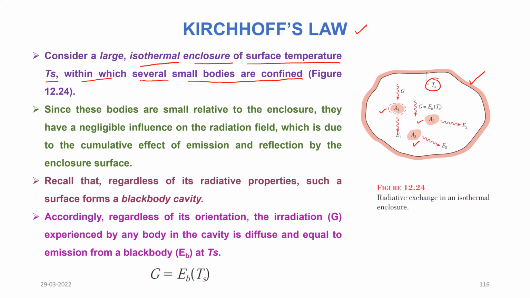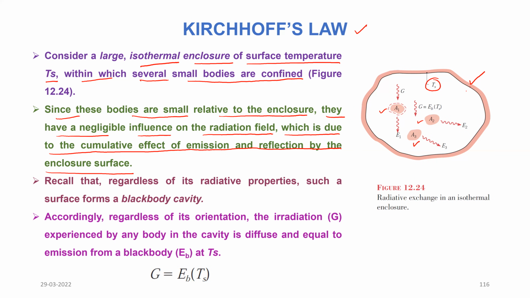There can be many more than three bodies. Since these bodies are small relative to the enclosure, they have negligible influence on the radiation field, which is due to the cumulative effect of emission and reflection by the enclosure surface. So now what's happening is this cavity is behaving as a black body,